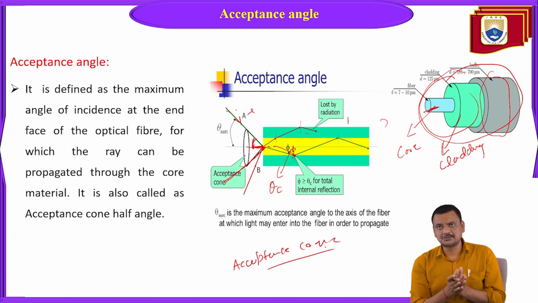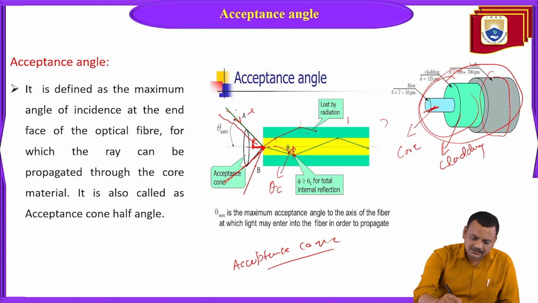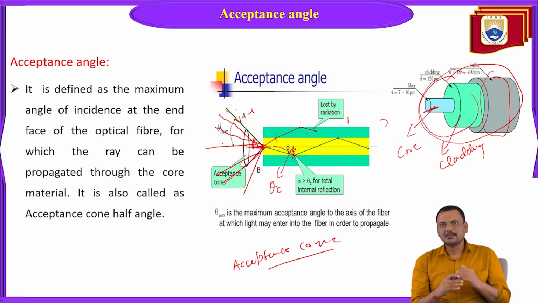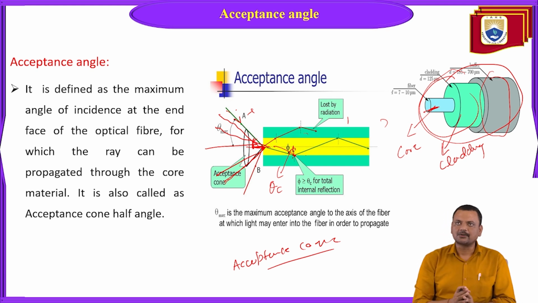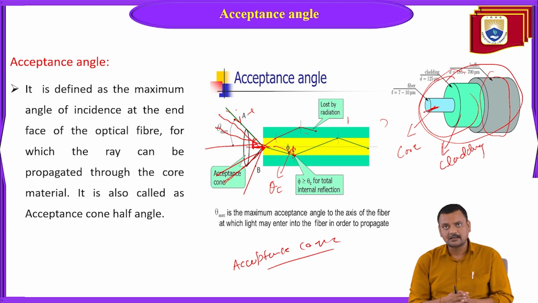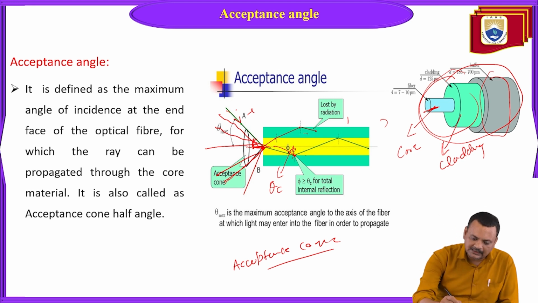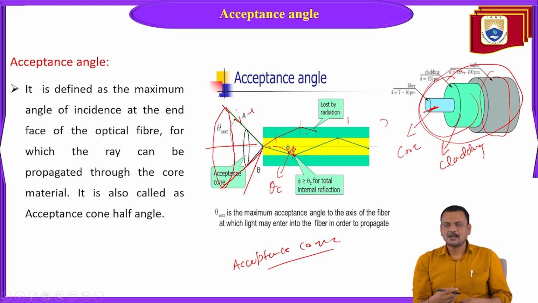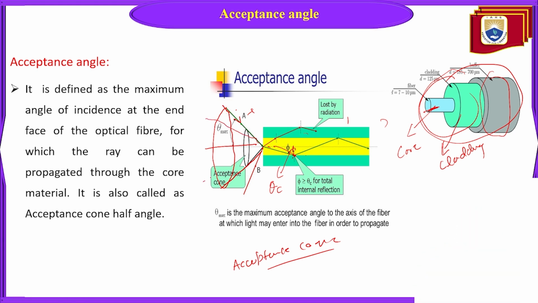Why is the word acceptance used here? Because whatever rays launch inside this cone will go for total internal reflection.